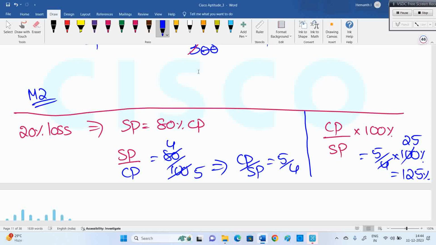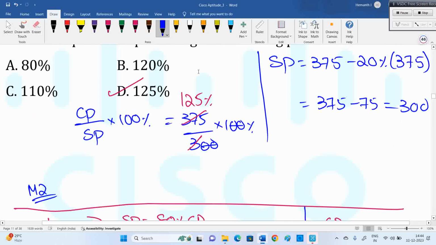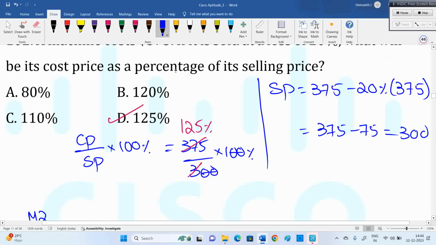Here, in terms of percentage, if A is 20% more than B, then B is not 20% less than A. The denominator will change. Previously SP by CP, now CP by SP. It's reversed. When it is reversed, don't think that 20% loss means here 20% profit, 120%. You may have that option; they'll definitely give 120% also. As we may think, from this side 20% loss, return side 20% profit, some people will mark 120%. It's available as an option. It's that kind of question.